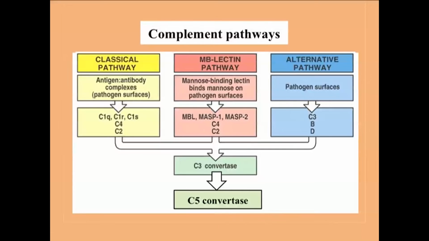Now there are three types of complement pathway: classical pathway, alternative pathway, and mannose binding lectin pathway. The classical pathway is dependent on the presence of antibody. It starts either on the foreign surface when antibodies are bound to a foreign pathogen, or when antigen antibody complexes, or immune complexes, are present in the serum.